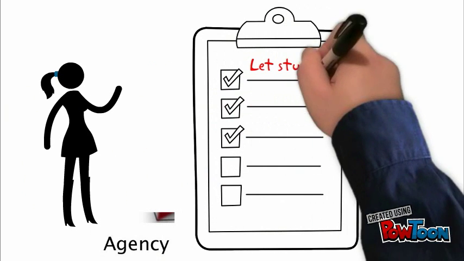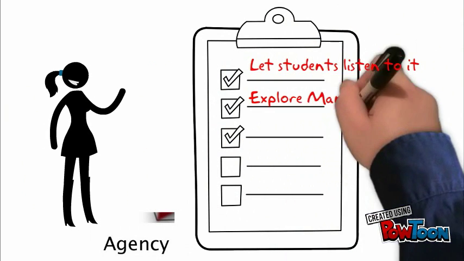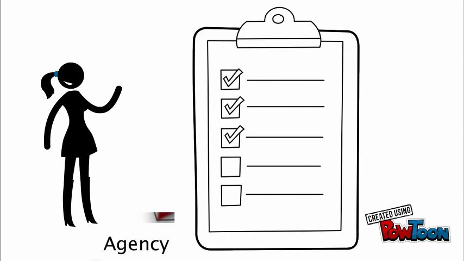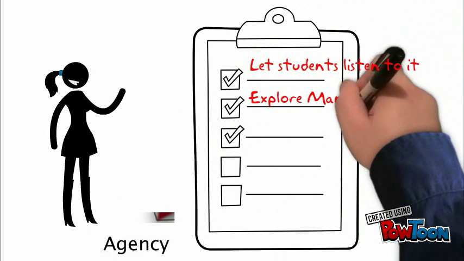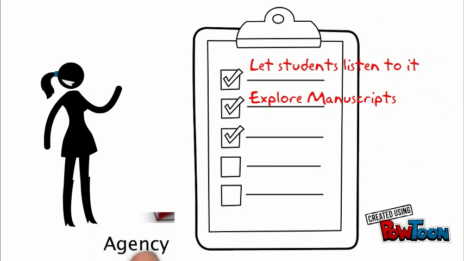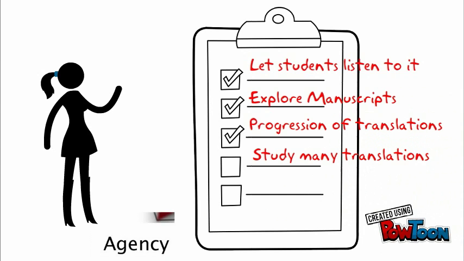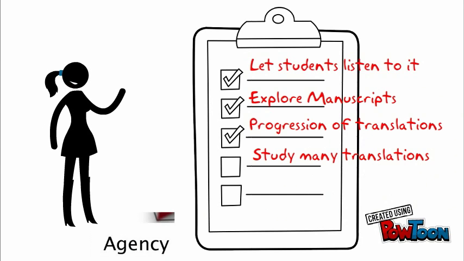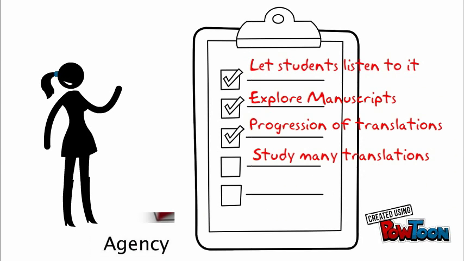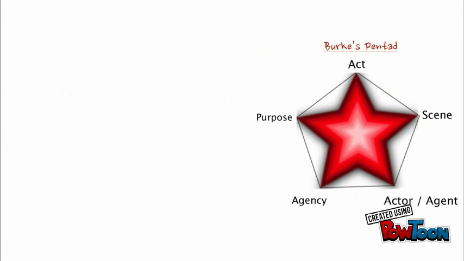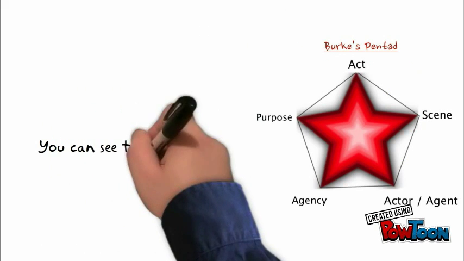I know that I want to let students listen to medieval languages, preferably by someone who knows how to recite it well. I know I want students to be able to see and hear the language in its context as much as possible, preferably by listening to experts. I also know that I want them to be able to watch how language progresses over time. We can have a great mini lesson on word choice by studying multiple translations too. That's my list. Now I have to go find examples.